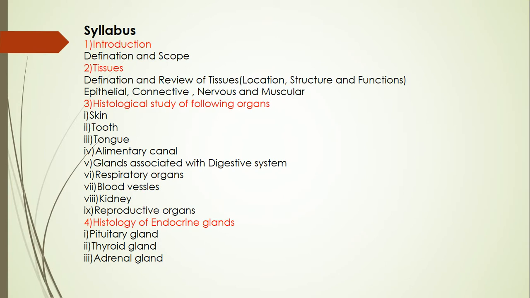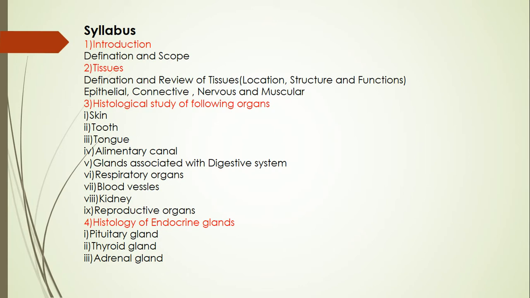Second chapter: tissues. In that, definition, review of tissues, location, structure and functions of various types of tissues. These tissues are included in your syllabus: epithelial tissue, connective tissue, nervous tissue and muscular tissue. Third chapter: histological study of different types of organs.